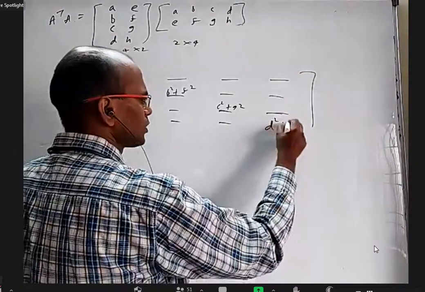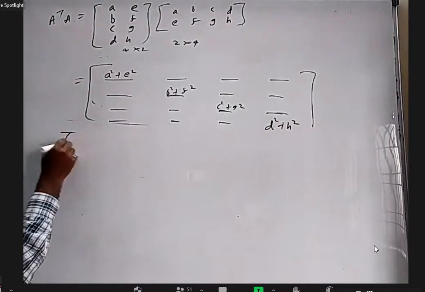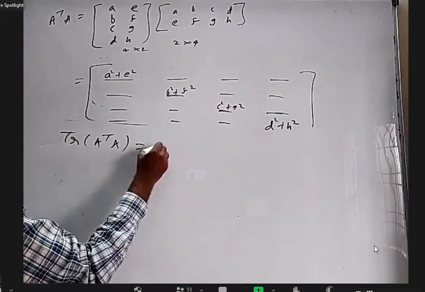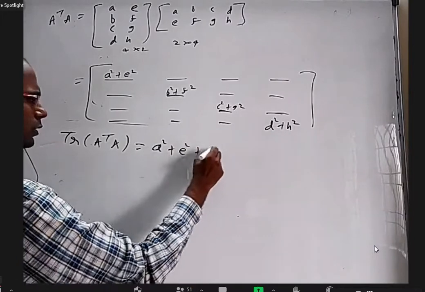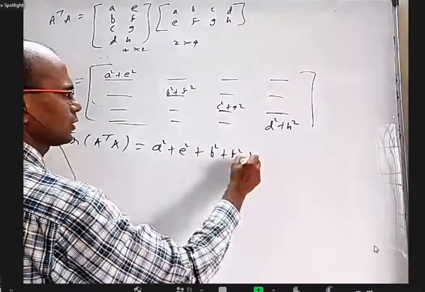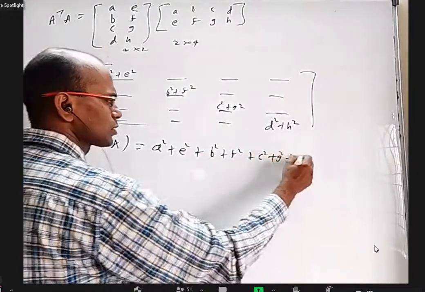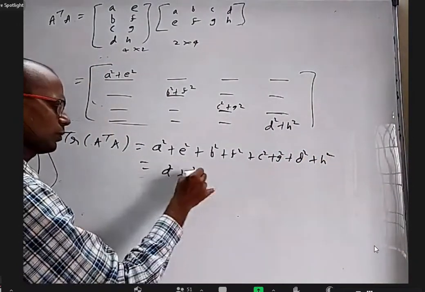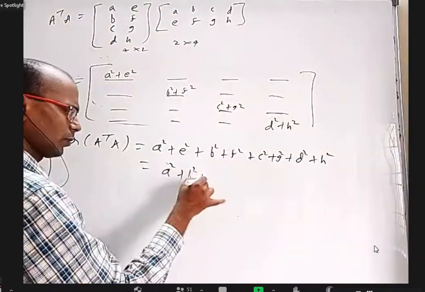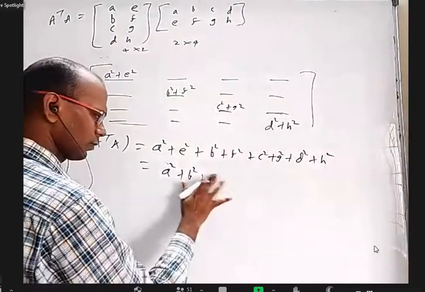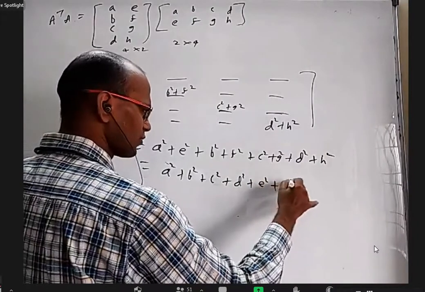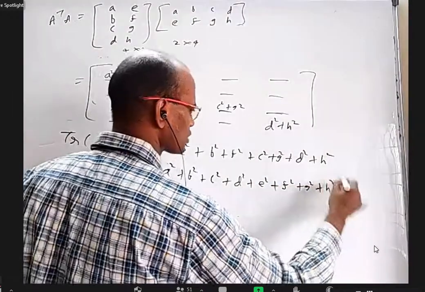This is D square plus H square, right? Okay. So now trace of A transpose into A is only diagonal elements. So A square plus E square plus B square plus F square plus C square plus G square plus D square plus H square. So basically it is the sum of all the elements: A square plus B square plus C square plus D square plus E square plus F square plus G square plus H square.